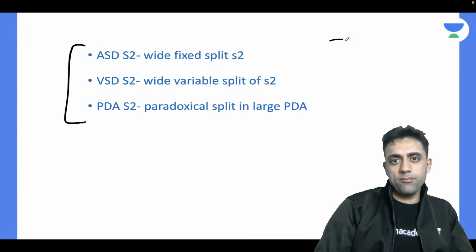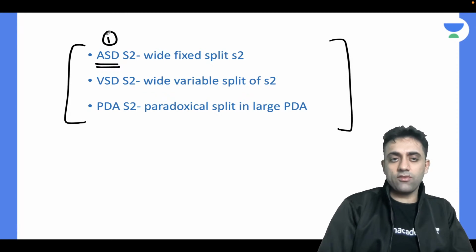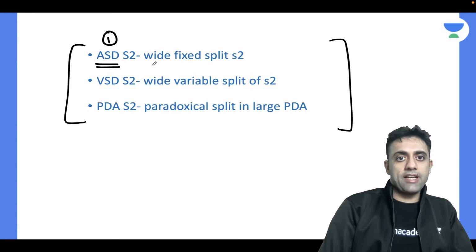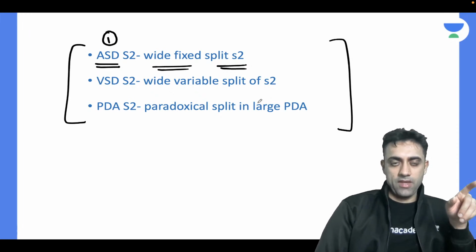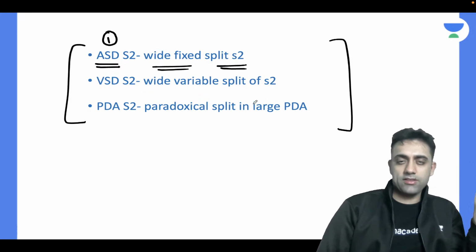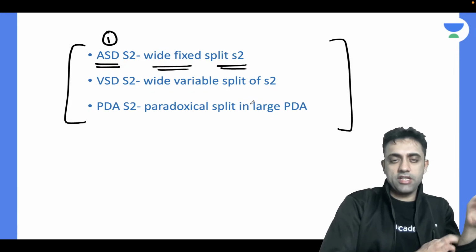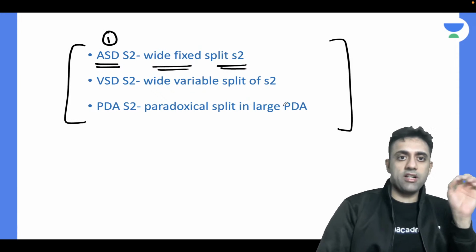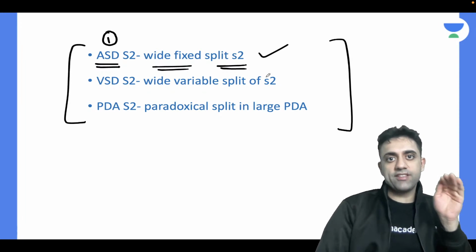These are like three important PG entrance questions. In atrial septal defect, our first class, I told you there is a wide fixed split of S2 in ASD. If you're a newcomer, please go to the channel's previous videos on cardiology, where I covered atrial septal defect. What happens in S2 in ASD? There is a wide fixed split.